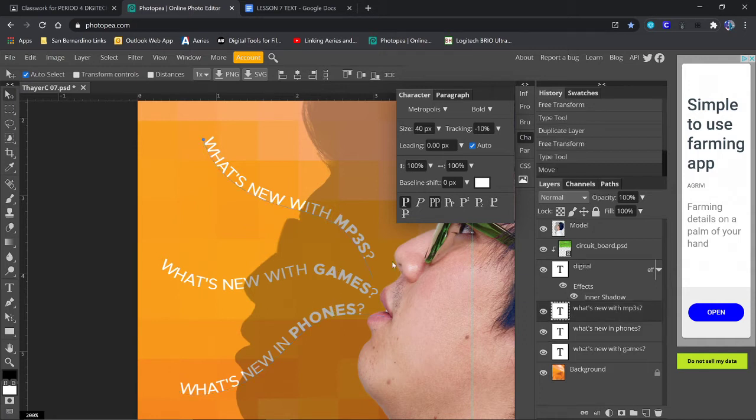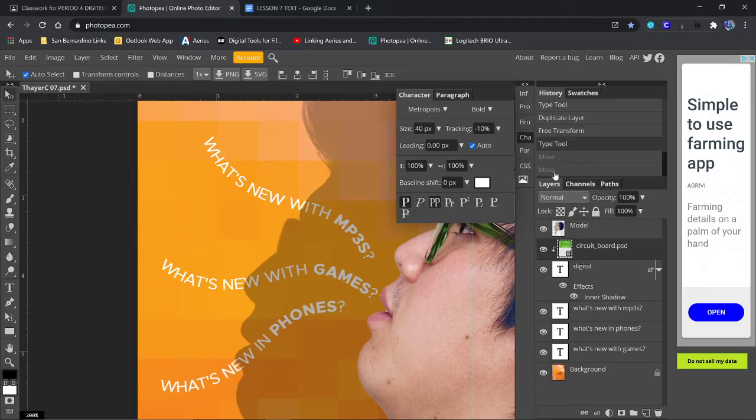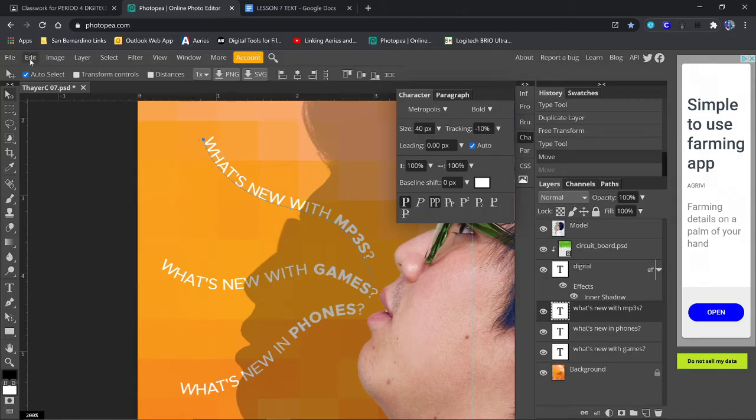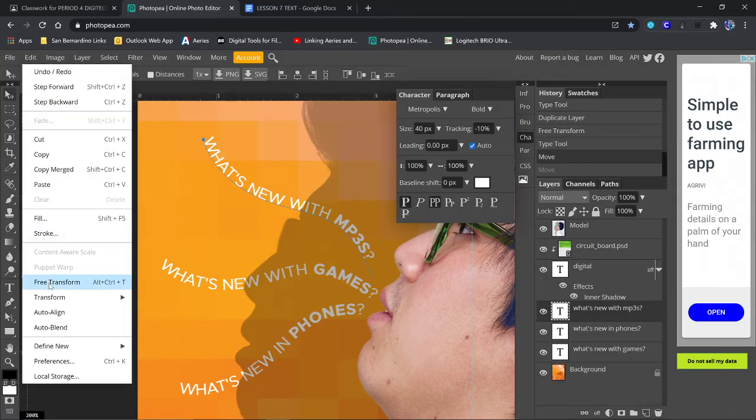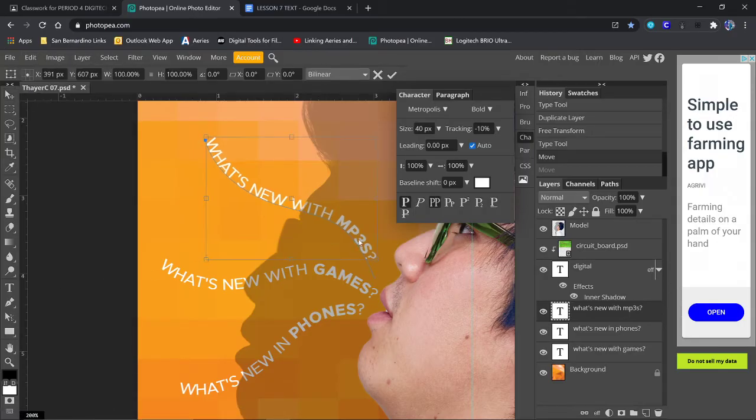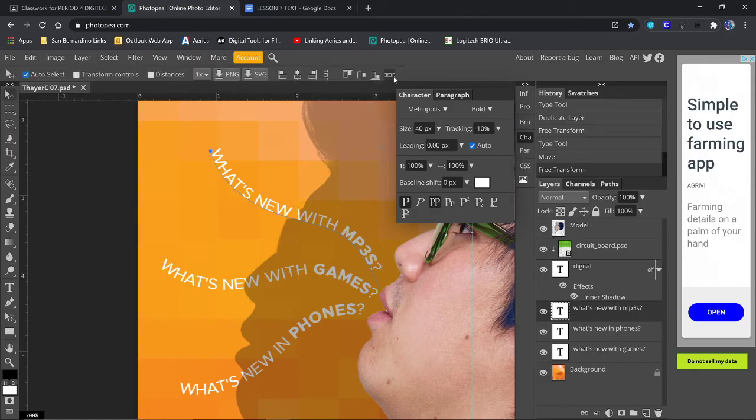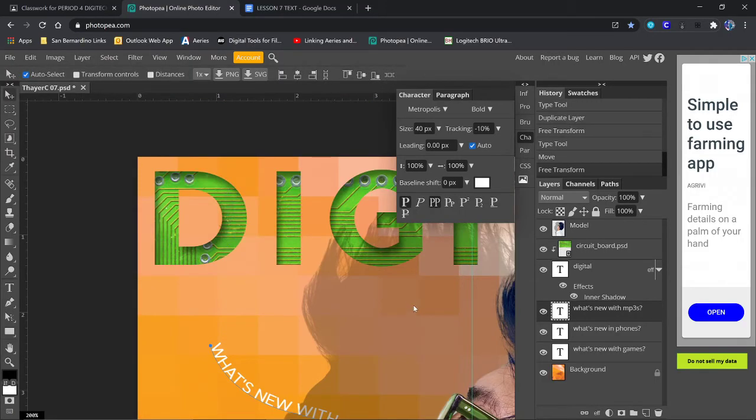Okay, let's go back to the MP3s. I'm on the move tool. I'm going to adjust it a little bit. Oh, it didn't let me do it. Control Z. Okay, click on that layer. I have to go to edit and free transform to be able to move it again. If I try to move it without doing free transform, it's going to move the circuit board layer. So be careful of that. You'll have to go and readjust that if you mess it up.